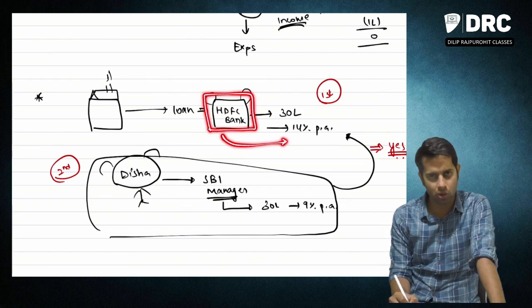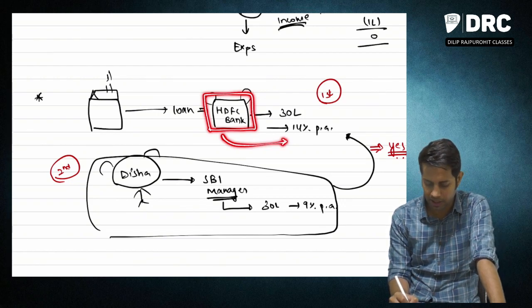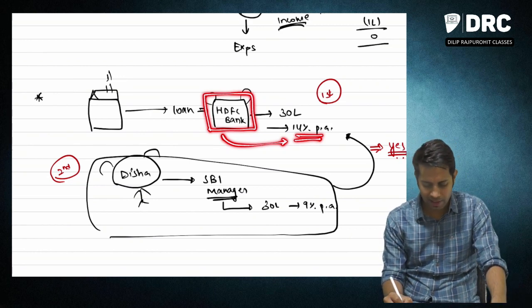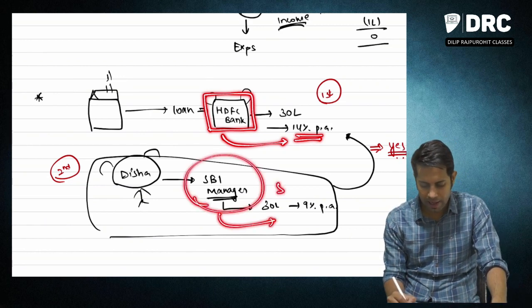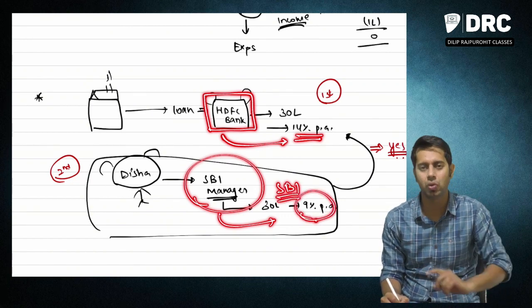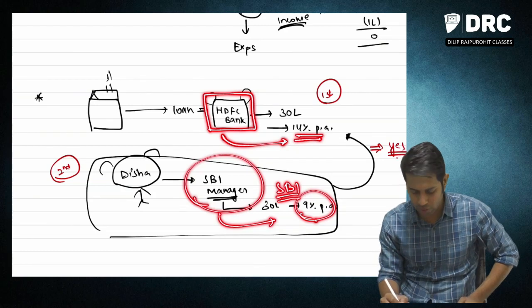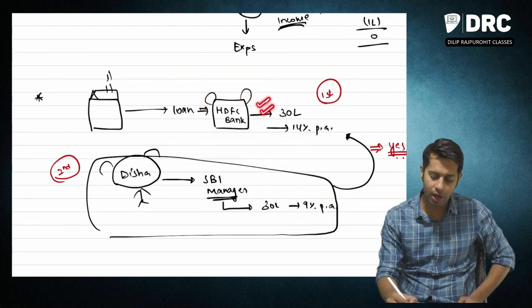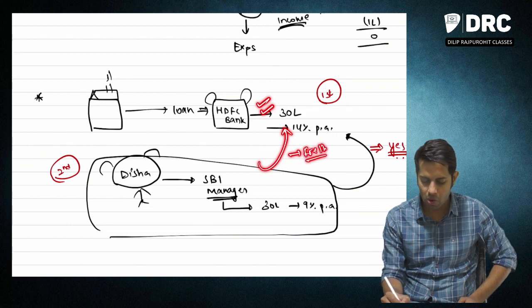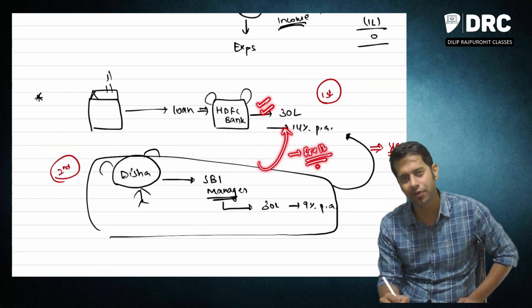The interest rate is 14%. Now to repay this loan, because the interest rate is too high, what I have done is I have taken a loan from State Bank of India, who is offering me a loan at 9% only. So to repay my old house property loan, I am taking a fresh loan.